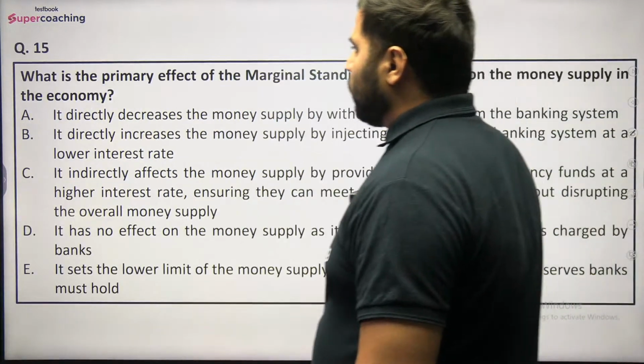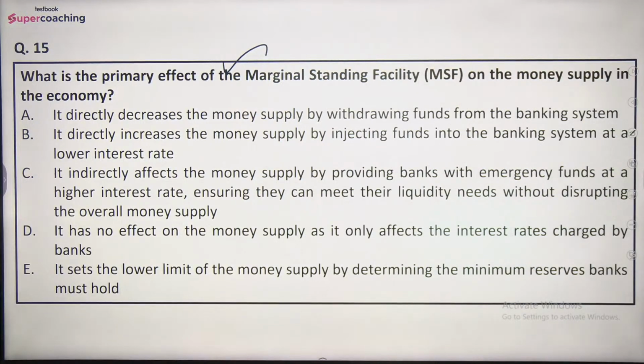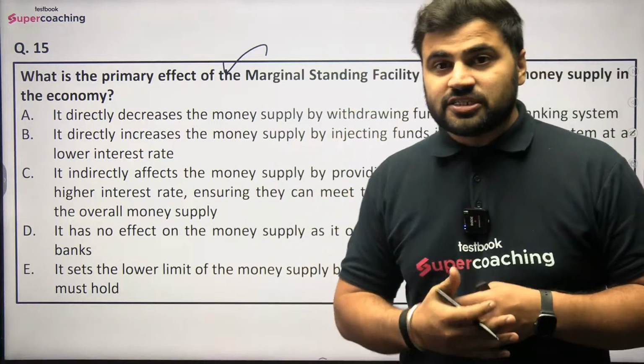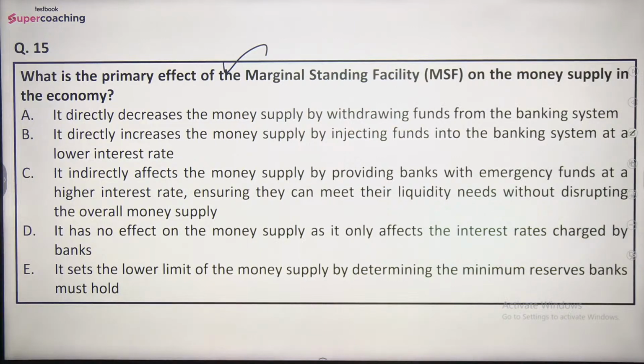Moving on to question number 15, what is the primary effect of the marginal standing facility on the money supply in the economy? बताइए marginal standing facility का primary effect क्या होता है money supply का economy में. So the options are: it directly decreases the money supply by withdrawing funds from the banking system. It directly increases the money supply by injecting funds into the banking system at a lower interest rate. It indirectly affects the money supply by providing banks with emergency funds at a higher interest rate, ensuring they can meet their liquidity needs without disrupting the overall money supply.